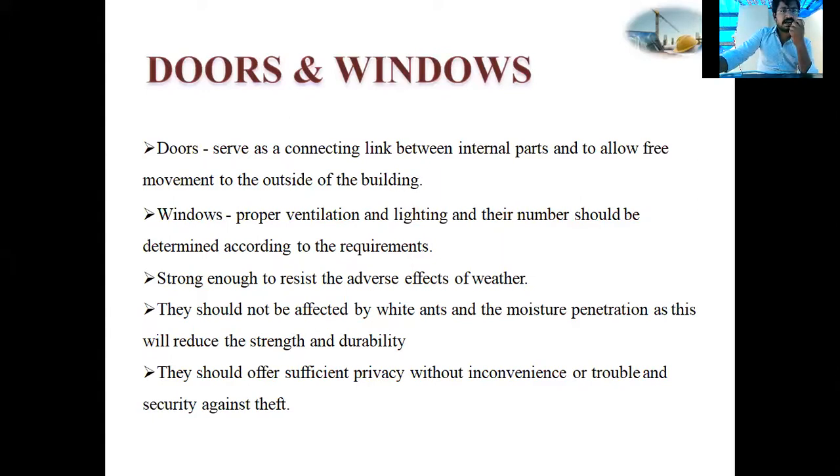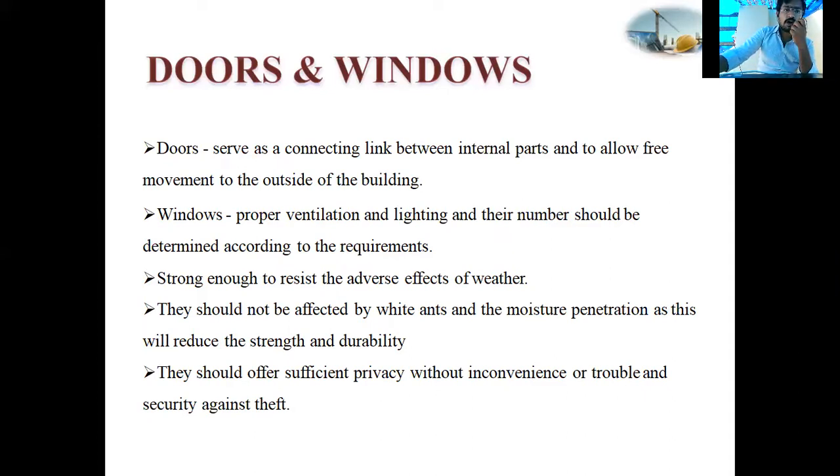They should be strong enough to resist the adverse effect of weather. If there is precipitation or rain outside, we will close the windows. So windows will protect us from the adverse effect of weather. And they should not be affected by white ants.